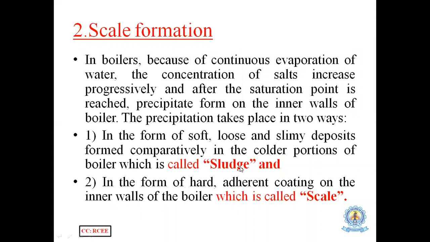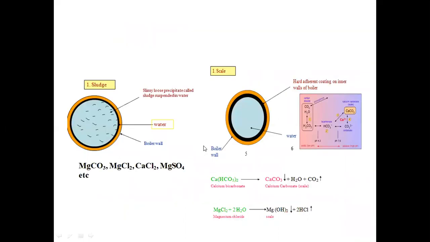So if this precipitate forms in a boiler in a loose or soft manner, that may cause sludges, or sometimes it may form a hard and adherent coating on the inner walls of the boiler, which is called a scale. So to remember easily, a loose precipitate on the inner walls of the boiler is called a sludge, and a hard precipitate is called a scale. In our syllabus we discuss only how the scale is formed. Okay, let us understand the difference between sludge and scale.